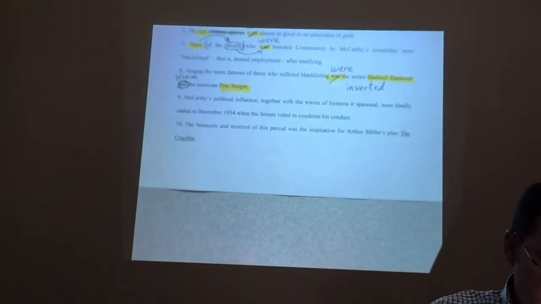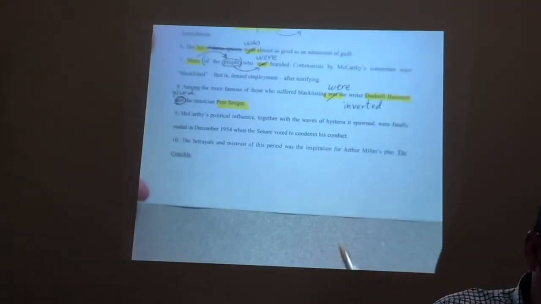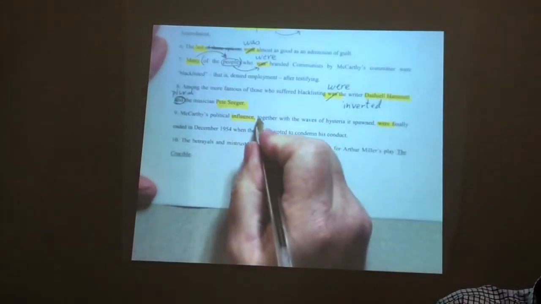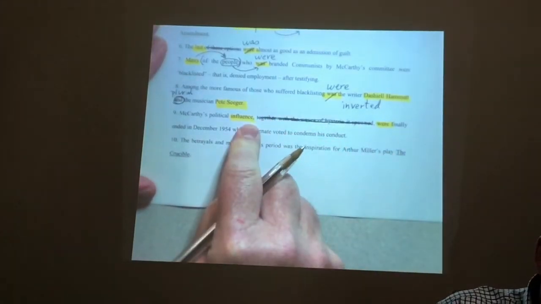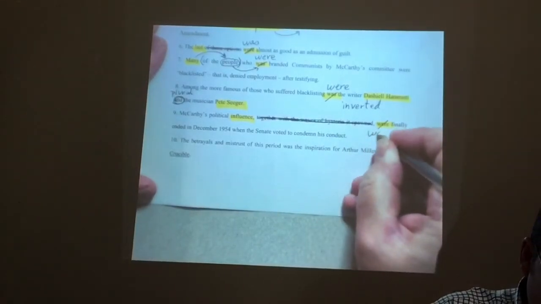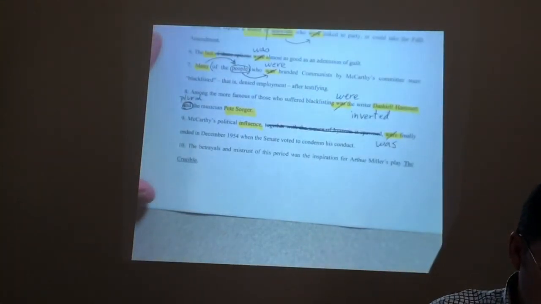McCarthy's political influence, together with the waves of hysteria it spawned, were finally ended in December 1954 when the Senate voted to condemn his conduct. Now, just like number 1, we have an intervening modifying phrase. Here's our subject, here's our verb. Nothing in here affects subject-verb agreement. Influence were, influence, say it with me, was. Very good.